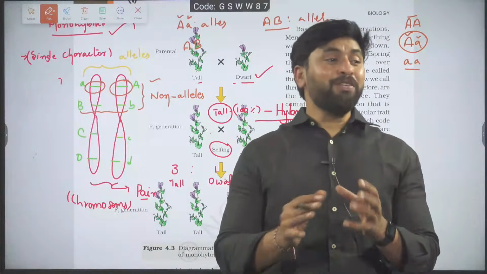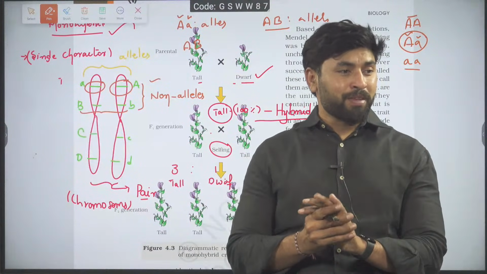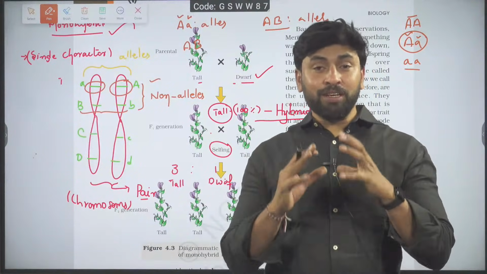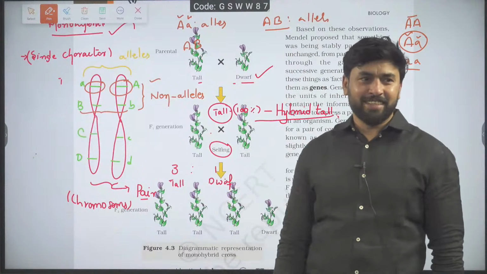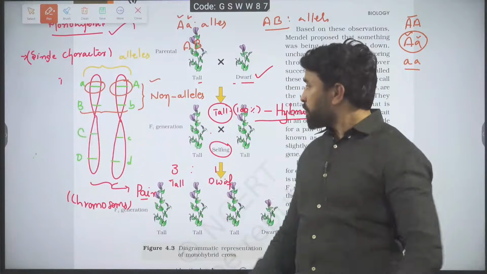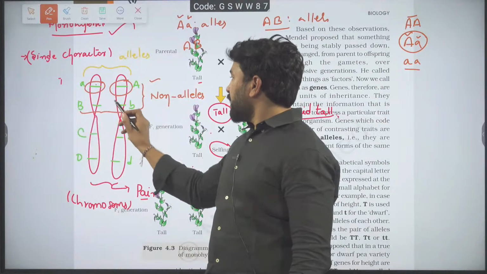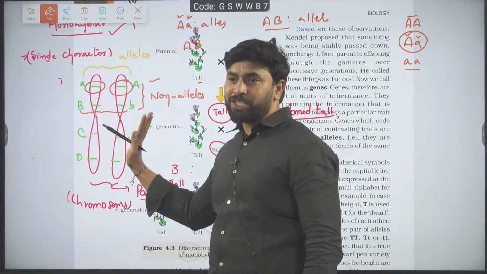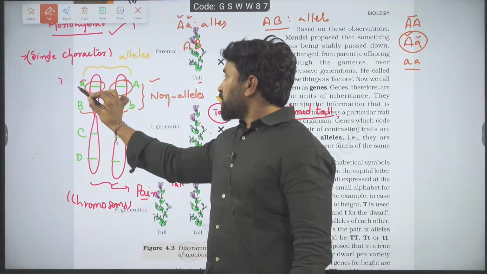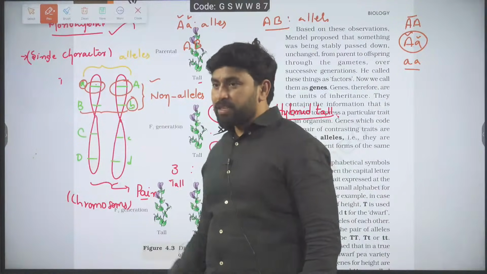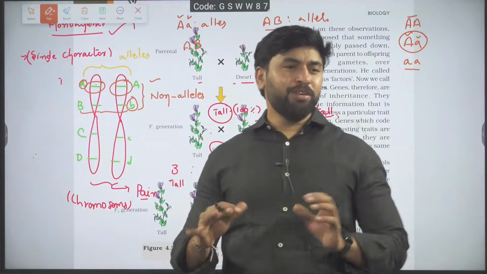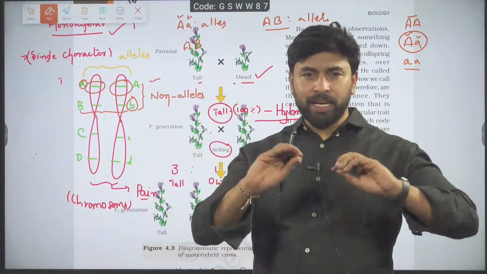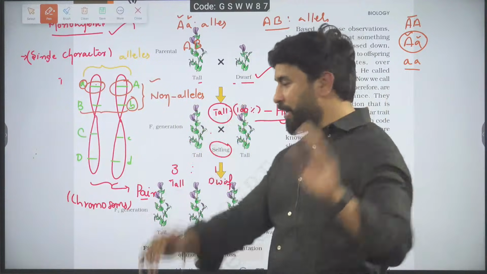So alleles are always present on homologous sites on homologous chromosomes. If they are not found on homologous chromosomes, we should not call them alleles. Are you catching the idea? For example, if I mention capital A and small b and say this is an allele to this, is it correct? Definitely wrong, because they are present on two different loci. So this much clarity you need to have regarding alleles.